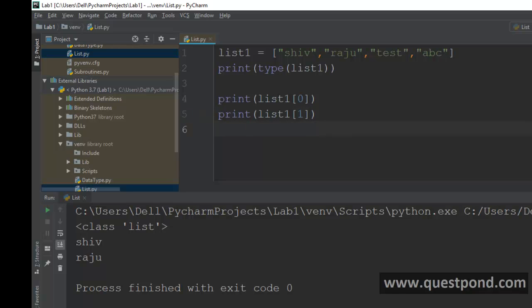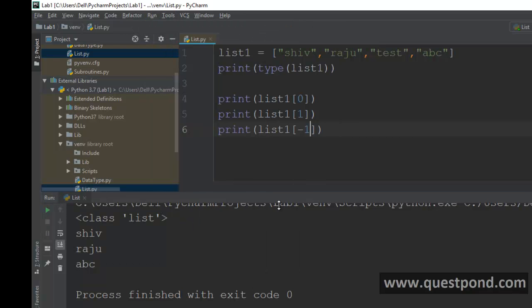One of the things in Python which is very interesting is you can fetch the last value of the list by just putting -1 here. By just putting -1, you will see that it will get the last value, ABC.